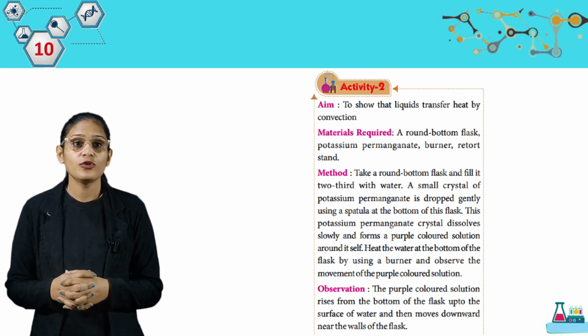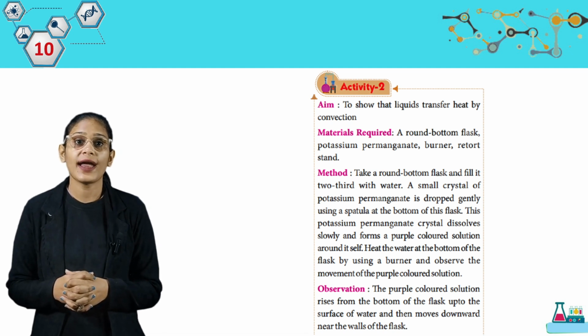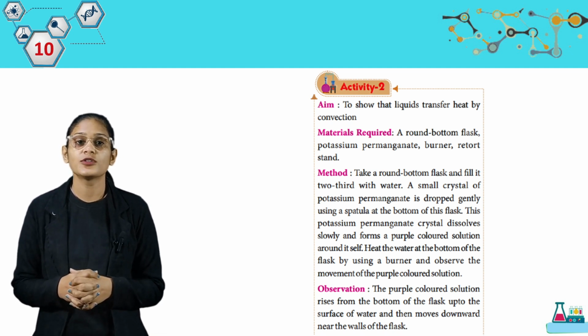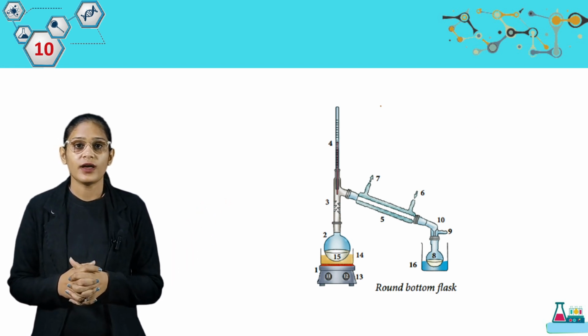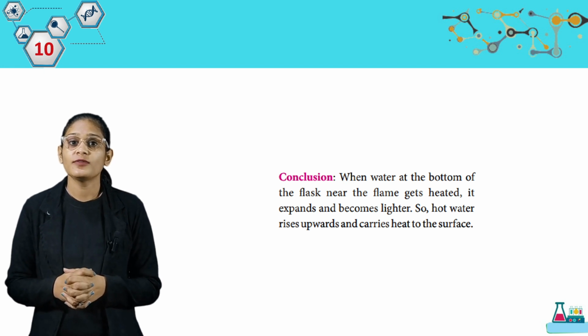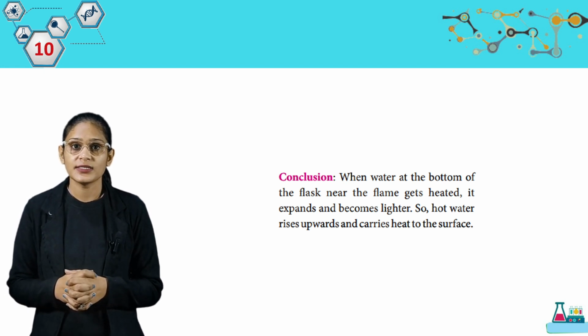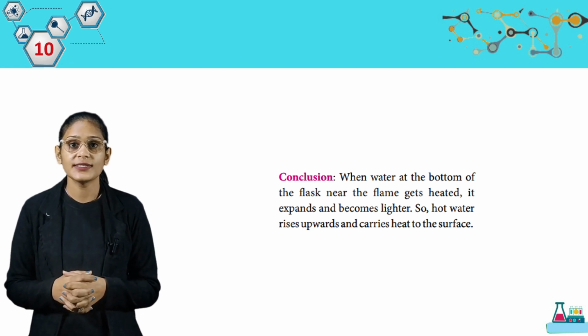Here we have the observation. The purple colored solution rises from the bottom of the flask up to the surface of the water and then moves downward near the walls of the flask. Look at this picture, students. We have a round bottom flask. Conclusion: when water at the bottom of the flask near the flame gets heated, it expands and becomes lighter. So hot water rises upwards and carries the heat.